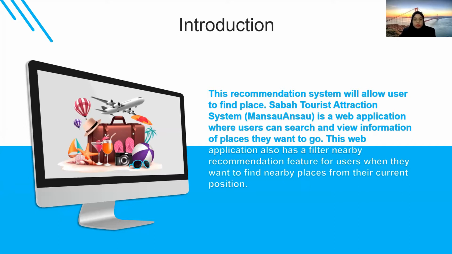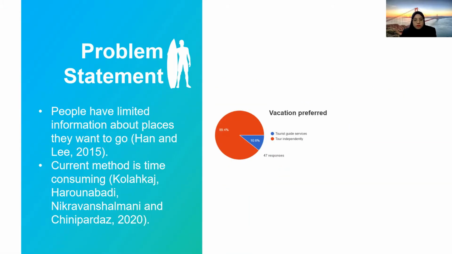This recommendation system will allow users to find places. Sabah Tourist Attraction System, which is Mansa Wansau, is a web application where users can search and view information of places they want to go. This web application also has a built-in nearby recommendation feature for users when they want to find nearby places from their current position.